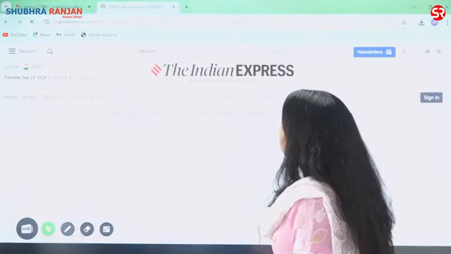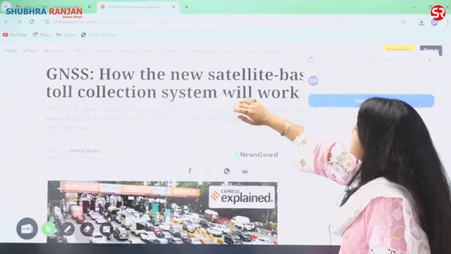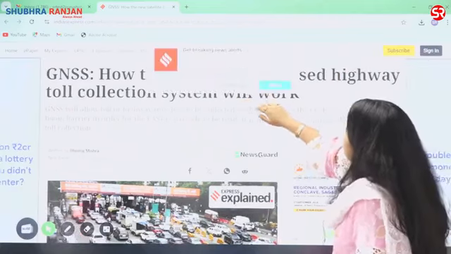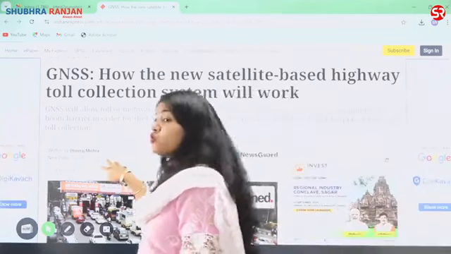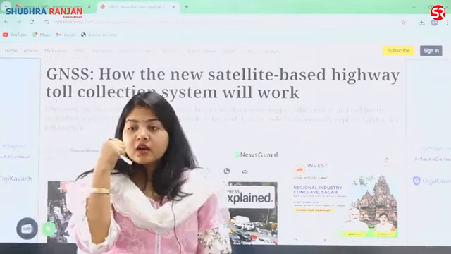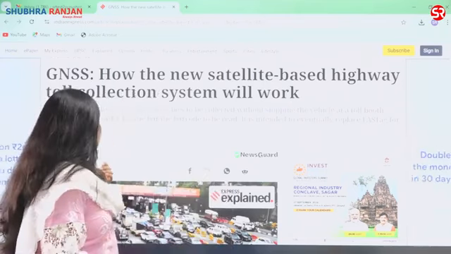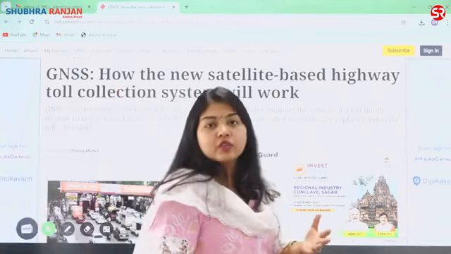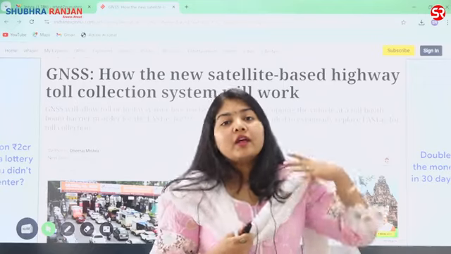Right, so if I look at the reason why this question was made, this was the news. GNSS, how the new satellite based highway toll collection system will work. So basically the government has announced, and this is not very old. This is basically the news from the 12th September. So you do not have very old news, this was very latest news. Although the declaration was done a few months back that how Mr.